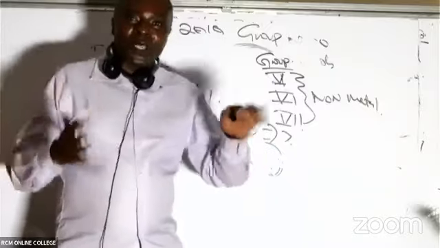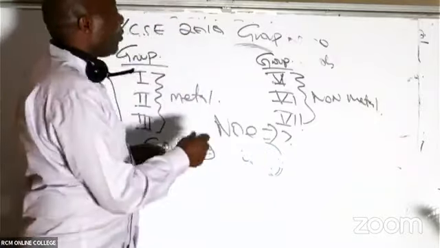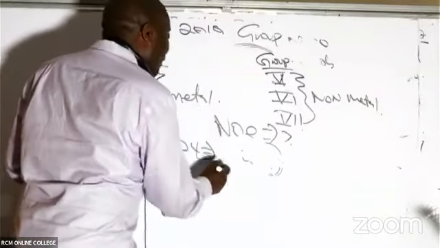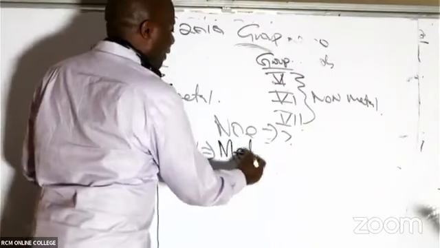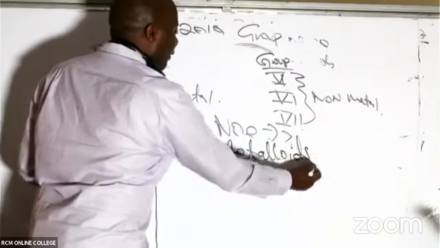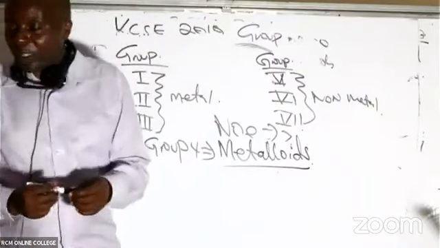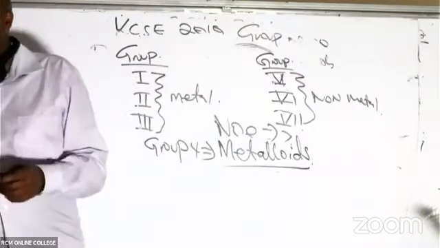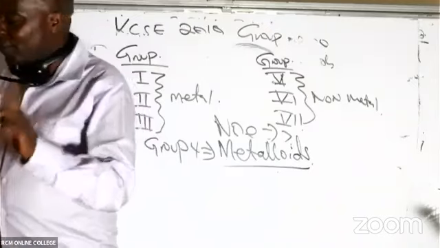So in this case here, they are in between. And whenever they are in between, these group 4 members, we shall always call them metalloids. Metalloids with double L, metalloids like that.